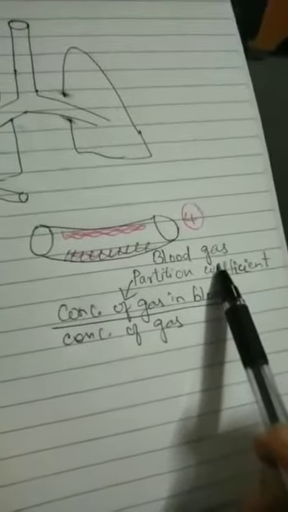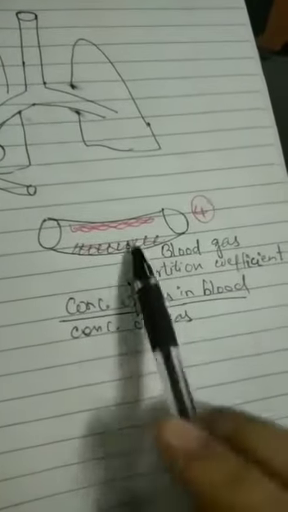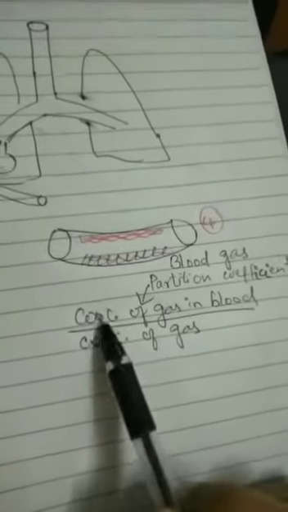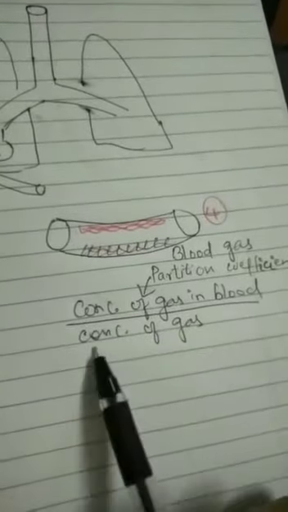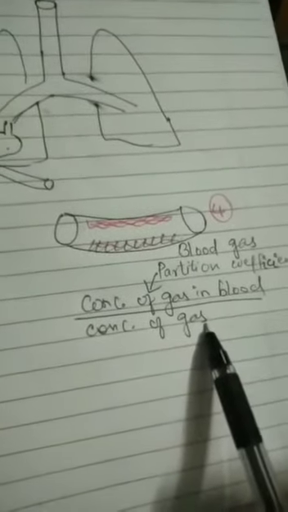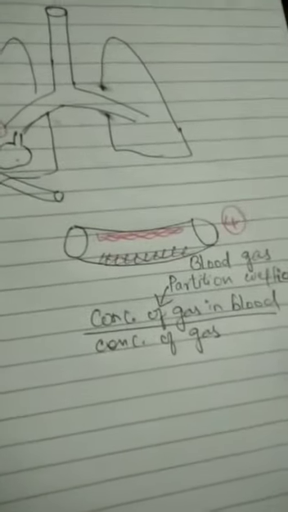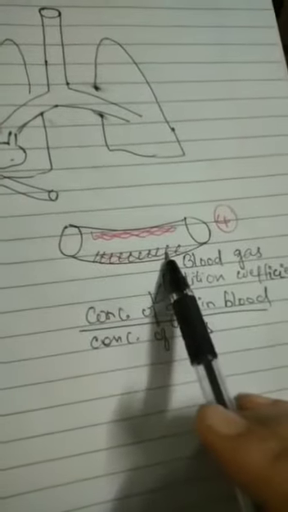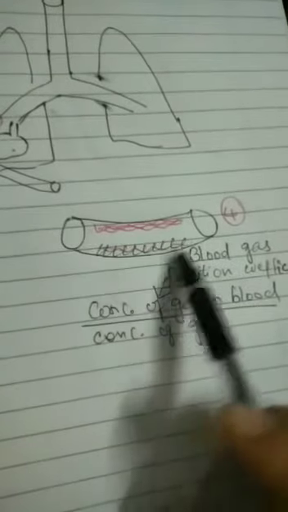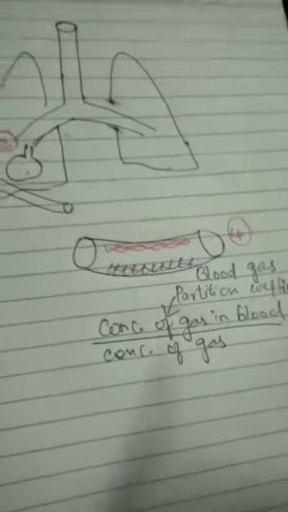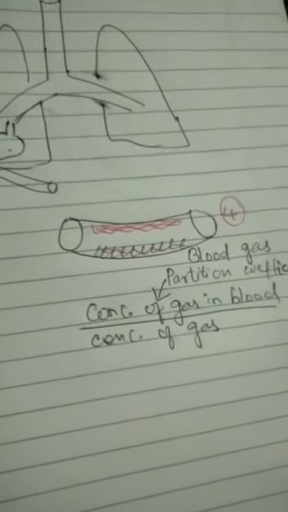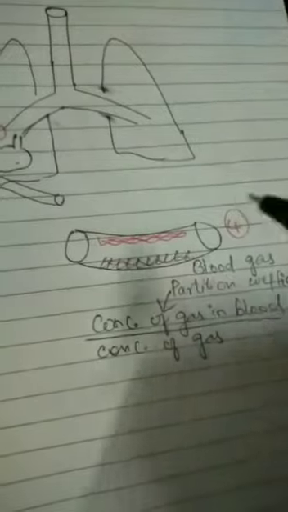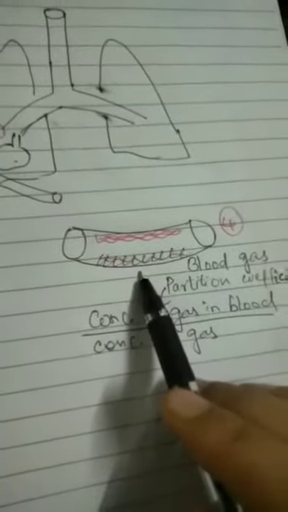Blood gas partition coefficient is nothing but the concentration of the gas, that is your inhalational general anesthetic, in the blood divided by the concentration of the gas. Now, if the anesthetic you have inhaled has good solubility in blood, then we need to wait a long time until the entire blood gets totally saturated with the anesthetic.